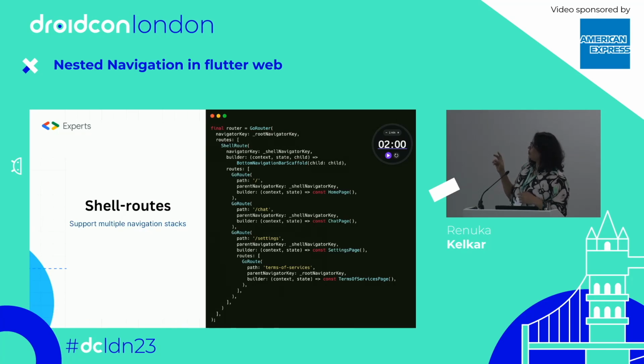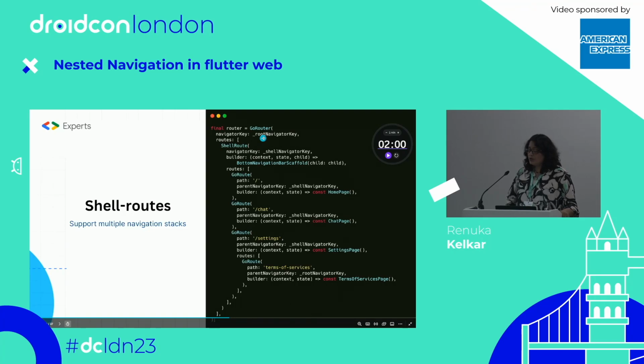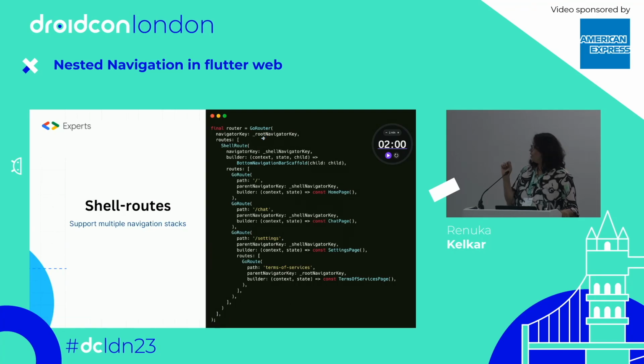First is the shell route, which is an outer component, and inside that you can see the routes, where you can view other Go routes. The key here is that you have to create a different global key, and you can pass that key to the navigator key. Here, I have given the root navigator key to the root of the Go router, and a separate shell navigator key is assigned to the shell route.